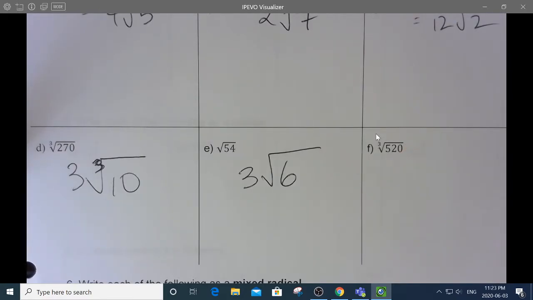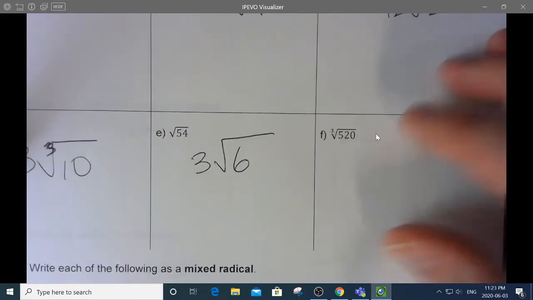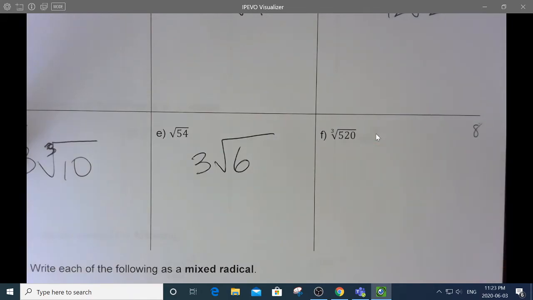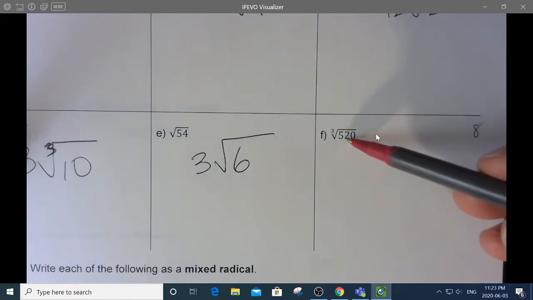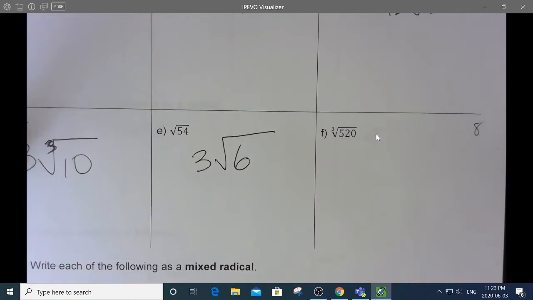Okay, I got to think about this. What's the biggest perfect cube in 520? All right, I'll start listing them. Is there an 8 in there? Let's see. You know how you can tell if a number has 8 go into it? If you divide it by 2 three times and you still have a whole number, it's divisible by 8. So half of this is 260, half of that is 130. There's 1, 2. Half of that is 65. No, you couldn't get a third 2 out of there. So it's not an 8.